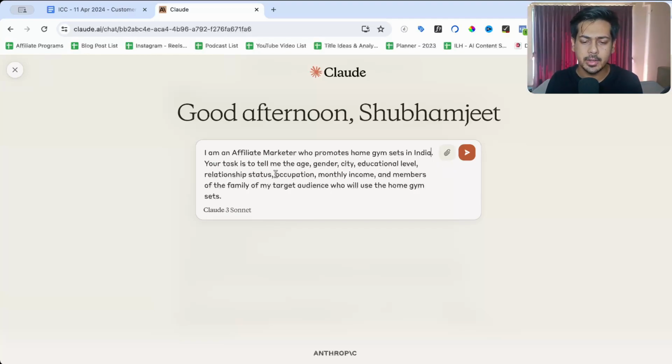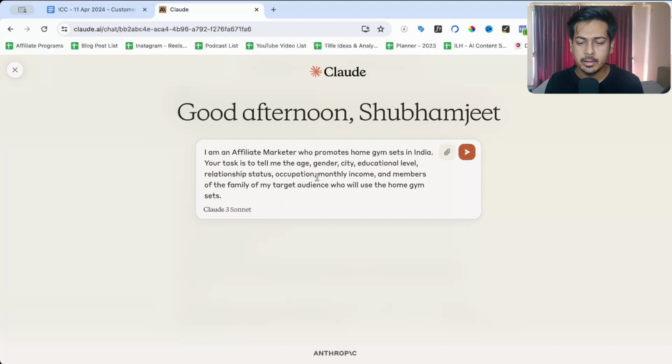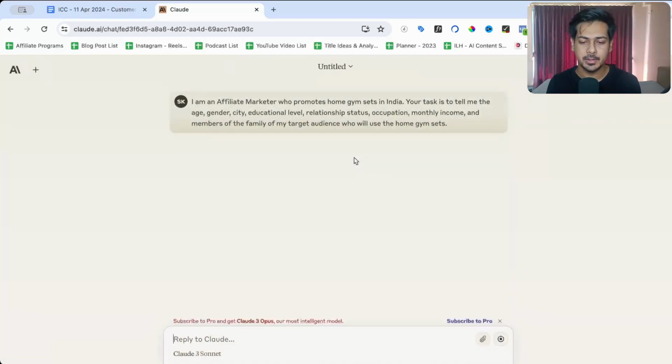Your task is to tell me age, gender, and everything that you see here, which is defined in the customer avatar document in part 1 under demographics. Tell me the target audience who will use the home gym set. For illustration, only for demo, I've used this product, home gym set. This is the product that I will promote as an affiliate, but here you should specify the product that you promote.